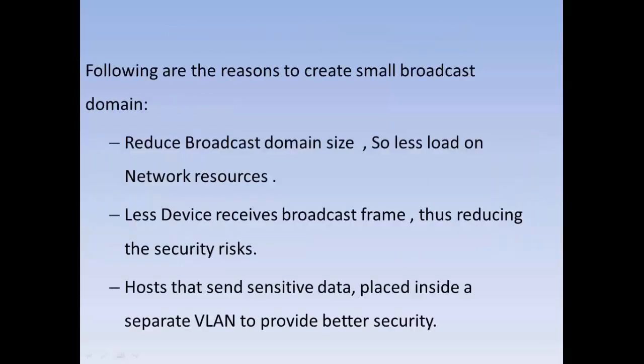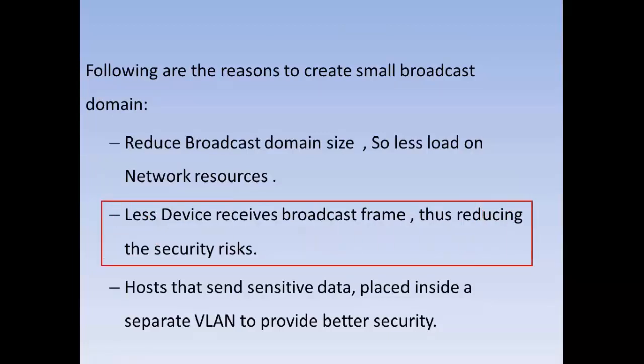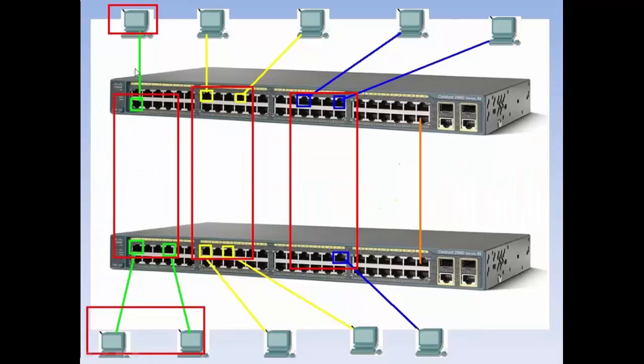So it reduces the network resources used and the load on the network. Fewer devices receive broadcasts, thus reducing the security risk also. Means a broadcast in red will not go into this particular network, so this machine cannot access that machine directly now. So naturally it reduces the risk also.